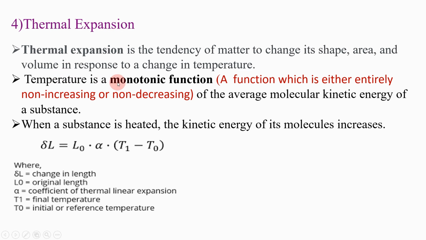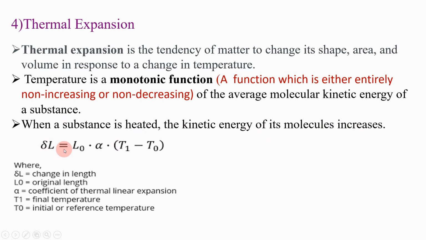Now, temperature is a monotonic function. What is the meaning of monotonic function? I have mentioned this in a different color here. A monotonic function means a function which is either entirely non-increasing or non-decreasing, of the average molecular kinetic energy of a substance. So when a substance is heated, the kinetic energy of its molecules increases.